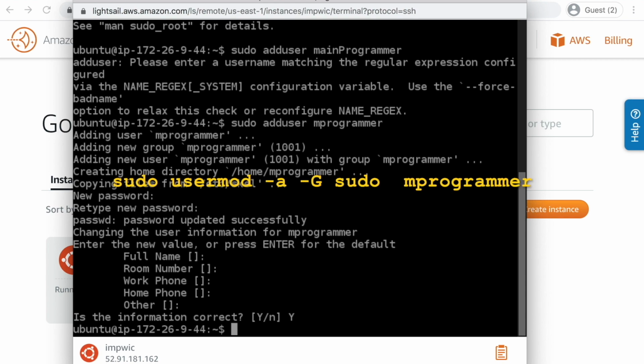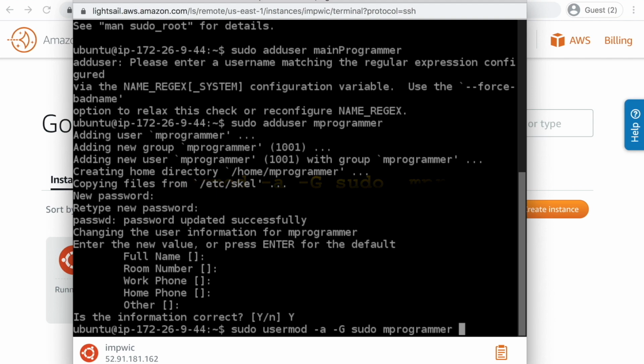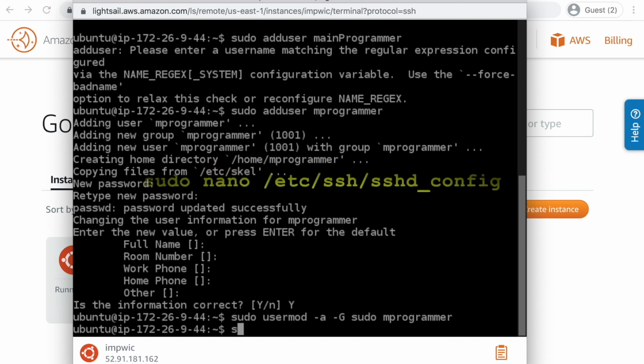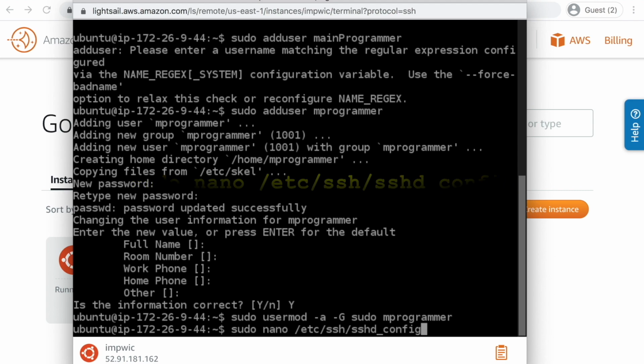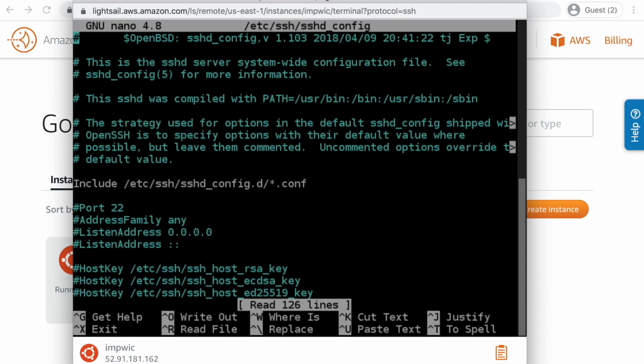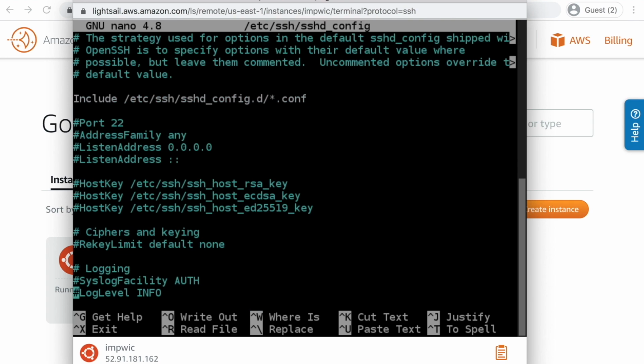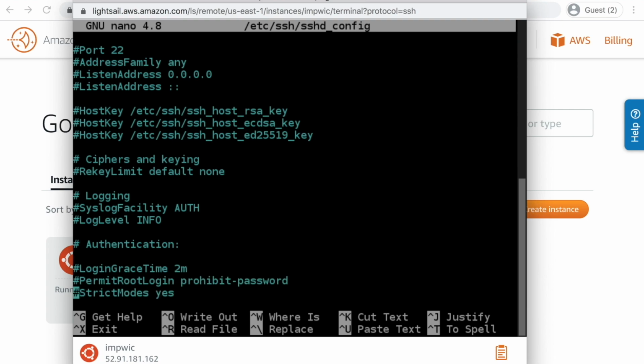Now we promote this mprogrammer to the administrator. The command is sudo usermod -a -G sudo mprogrammer. Copy this command exactly as you see it on the screen, and that will open the editor, the nano editor, and we will edit the SSH configuration file. The lines that start with hash symbol are comments and they are not active. So one of them has to be uncommented, which means we will make this line active.